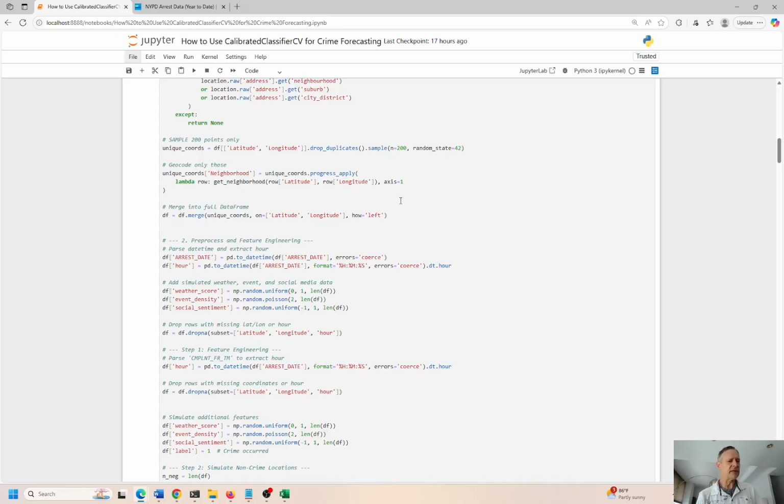You don't see a whole lot of crimes occurring at 8 a.m., 9 o'clock in the morning. A lot of people are heading to work, or maybe if you work third shift, you're sleeping. You don't see a lot of crimes at that time. Most of the crime is in the evening, 6, 7, 8, 9, 10, midnight, overnight, early hours, 1 o'clock, 2 o'clock, 3 o'clock in the morning.